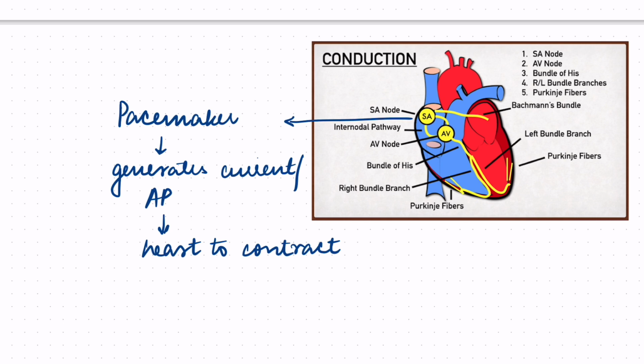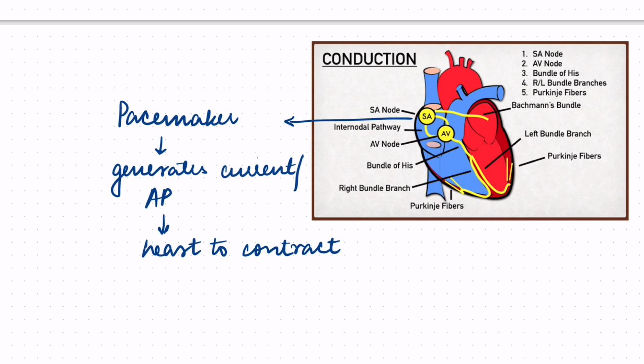Now from the SA node, the current travels through these internodal pathways to the AV node. From the AV node, it goes via the bundle of His. This is called the bundle of His, a common bundle. Then it divides into the left bundle branch and the right bundle branch. And these bundle branches in turn divide into little fibers which are known as Purkinje fibers. This is the conduction system of the heart.